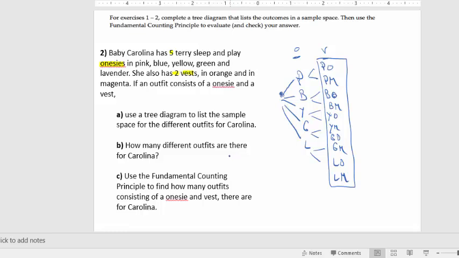So we end up getting 10 total outcomes. And how did we get those 10 total outcomes? Well, we had a slot for the onesie and a slot for the vest. There were 5 options for the onesie and there were 2 options for the vest. So 5 times 2 gave you the 10. A lot of times these are easy enough where you don't even necessarily need to draw the tree diagram, but it can be useful for at least organizing all the options.